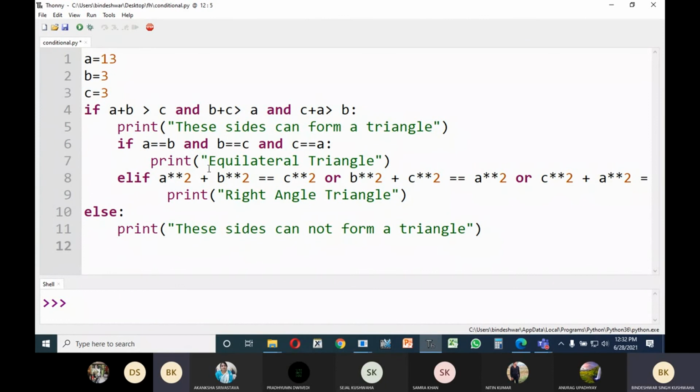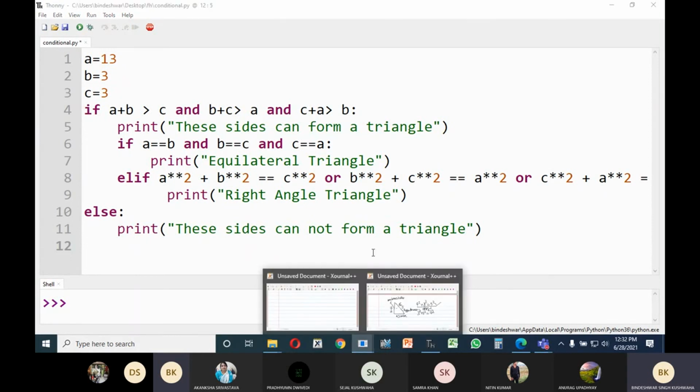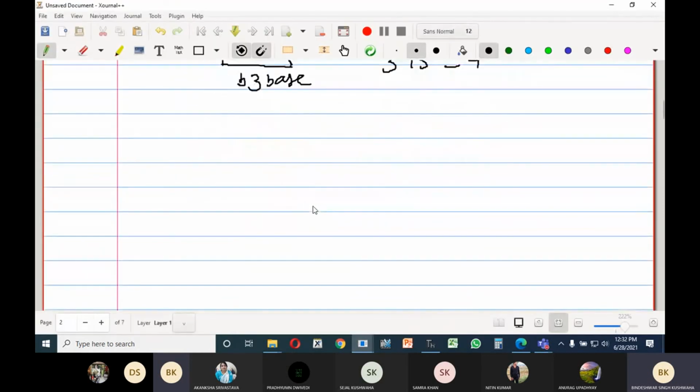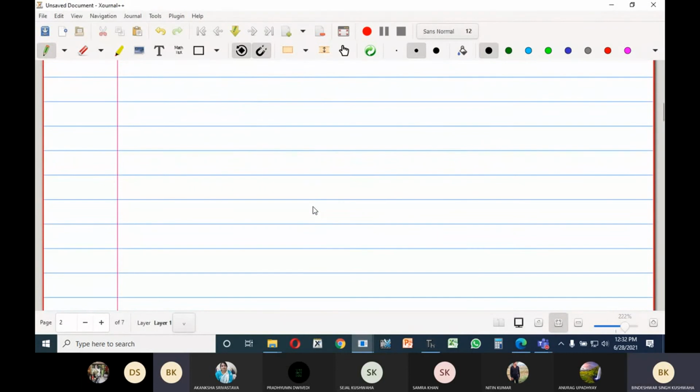See that, here I am going to tell you one more concept, and in this I will include that concept. I am going to explain storing conditions in a variable.